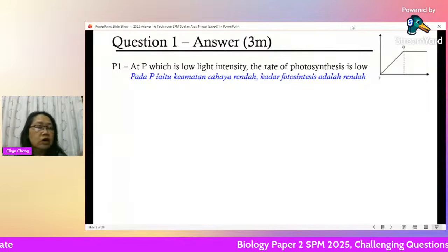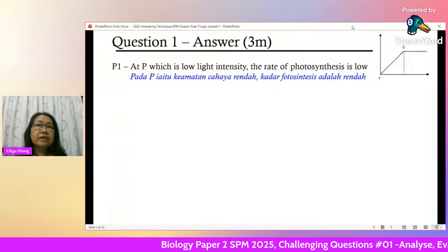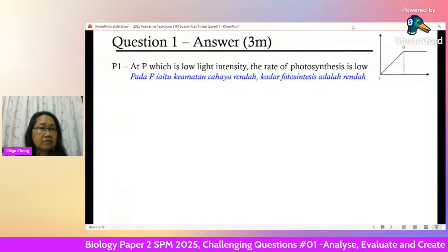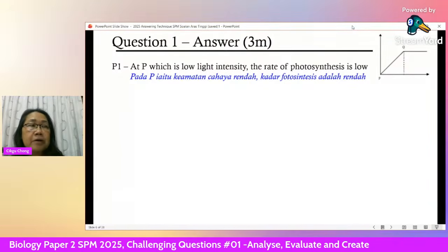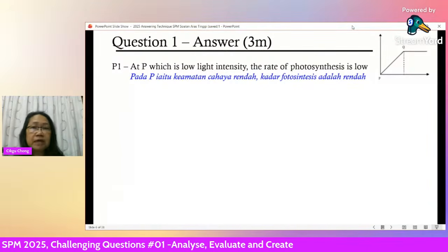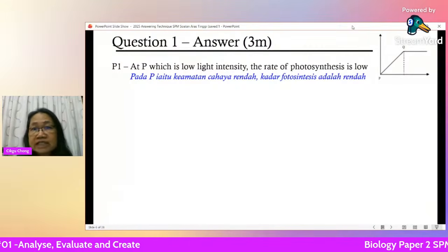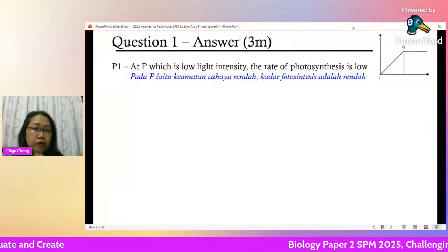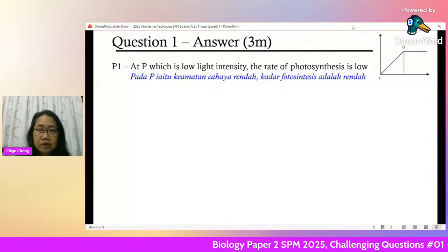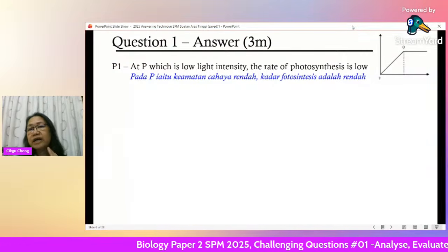Okay, so when your light intensity is 0, there will not be any energy, right? There's no light, so photosynthesis will not be able to trap any light energy. It will not be able to carry out any photosynthesis reaction. So the rate of photosynthesis is low. Okay, 1 point. Now you progress.